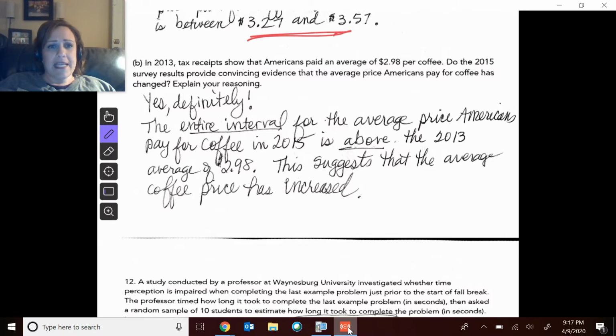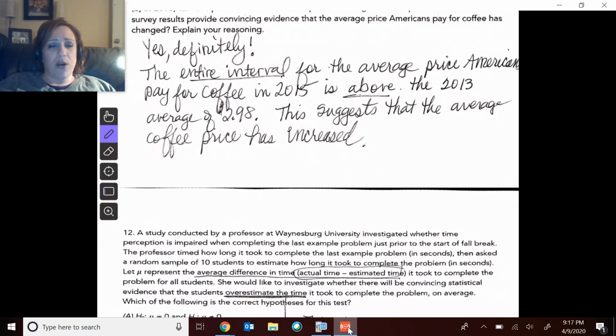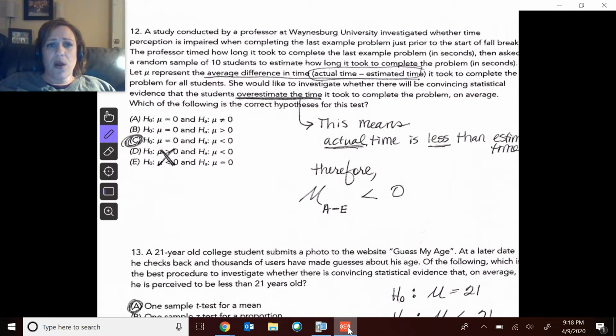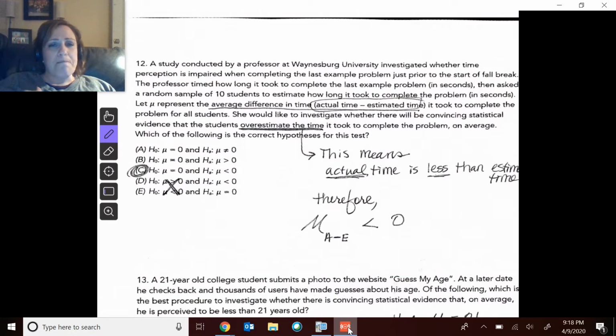Then yes, I definitely have evidence that the average coffee price has increased. Remember, I cannot make a claim about individual coffee prices, just about average amounts.